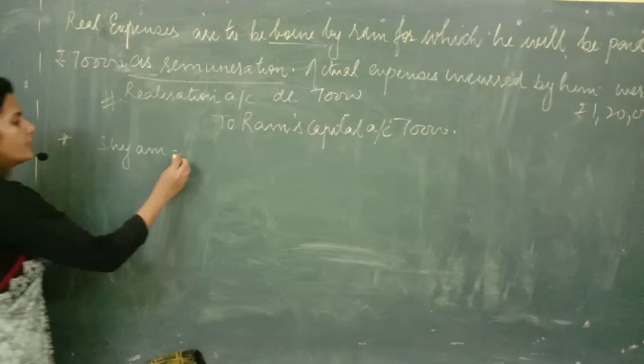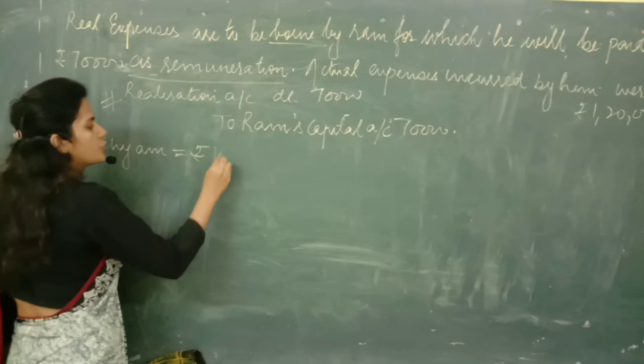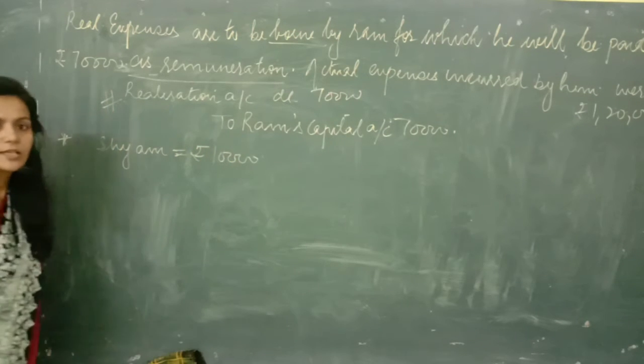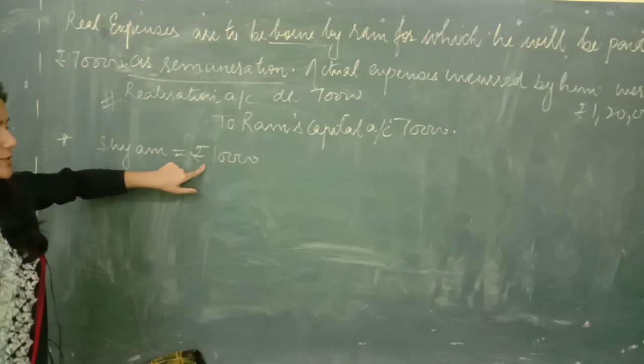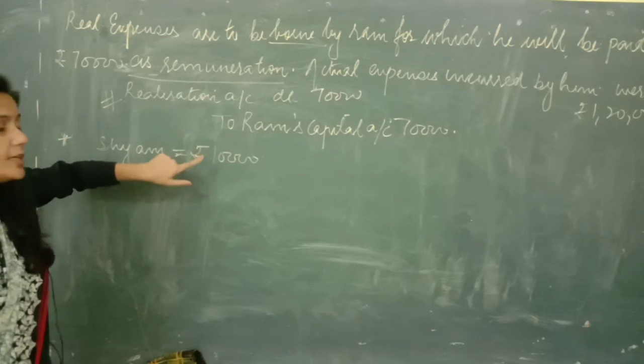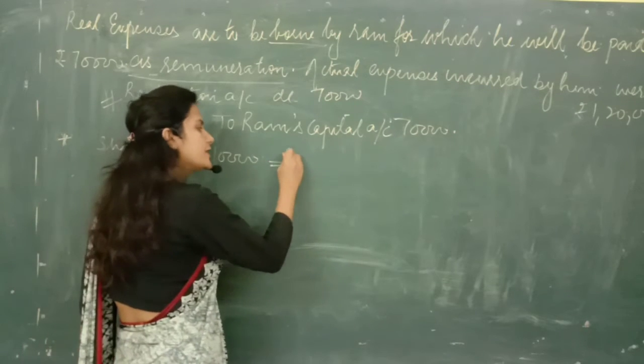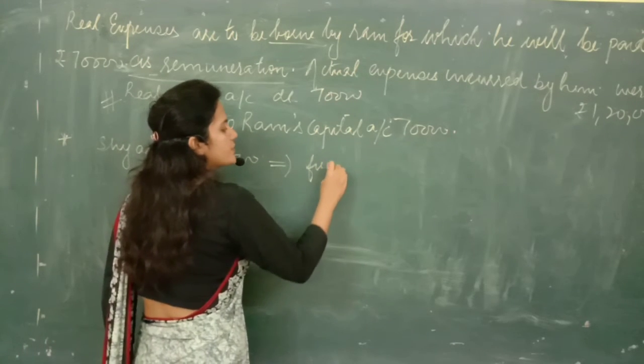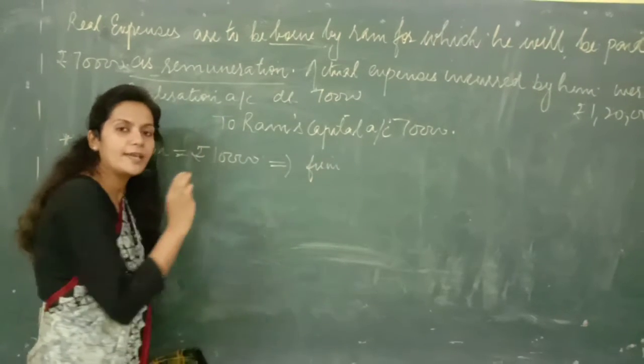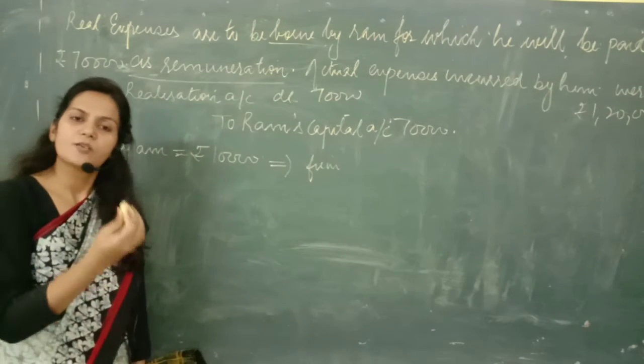Fine. He has to bear the dissolution expenses as well as pay them. But what he did was that he requested the firm to pay off the expenses on his behalf.